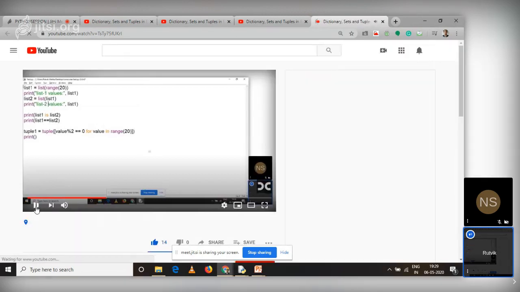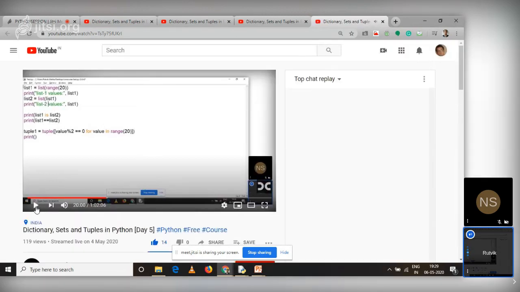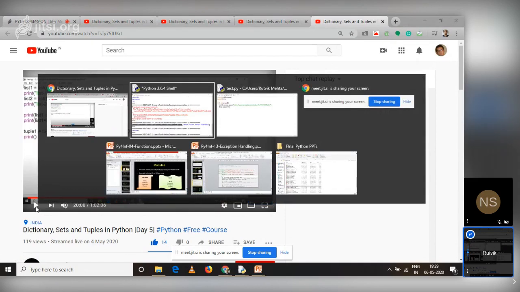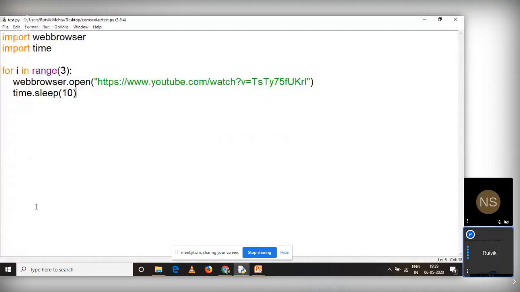So this you can do infinite times. You can set it to while true, and you can say web browser.open. You can pass any URL. This is how you open a YouTube video, and that's why I passed the YouTube URL. You can open any website or any fun activity which is available on the internet, and you can change your time with sleep. Now you will be asking me, sir, how can we know about these modules and how we can work with the functions, how you can come to know about web browser.open, or how you will come to know about time.sleep.